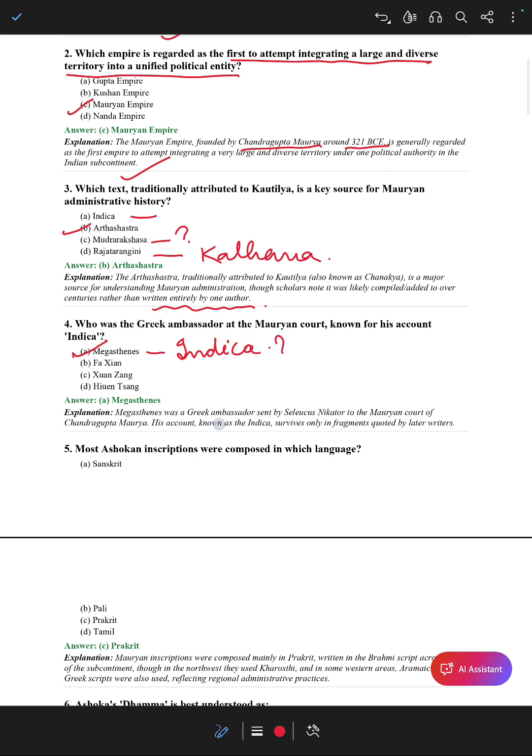Megasthenes was the Greek ambassador sent by Seleucus Nicator to the Mauryan court of Chandragupta Maurya. His account, known as Indica, survives only in fragments quoted by later writers.